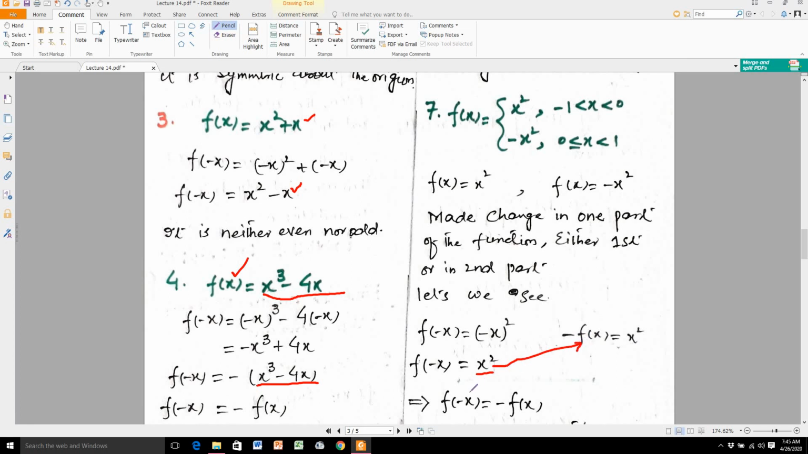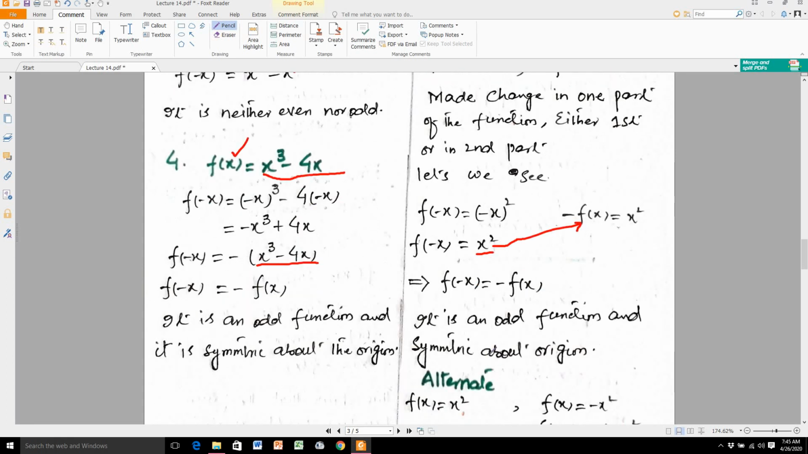minus f of x. So when I write at the place of this x square this minus f of x, you see here f of minus x is equal to minus f of x, and it is an odd function and symmetric about origin.